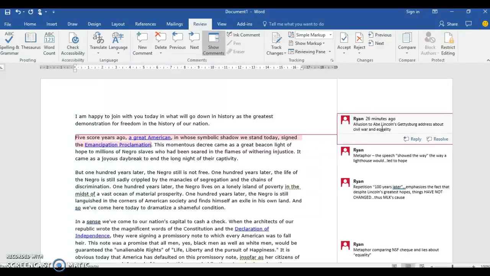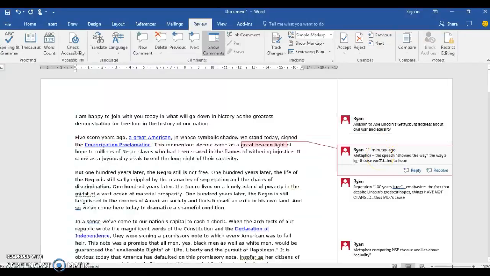So you have to ask yourself, why give a little shout out to Abraham Lincoln? Well, Abraham Lincoln was the president of the United States that freed the slaves. He's the one that signed the Emancipation Proclamation, the legal document that said that slavery could no longer exist in America. As far as race relations in America and the move towards equality, he sort of started it all. So with Martin Luther King starting his speech the same way, it's very much an ode to Abraham Lincoln, and it's getting us to connect all that we know about Abe Lincoln to the matter at hand that King has involved himself with.